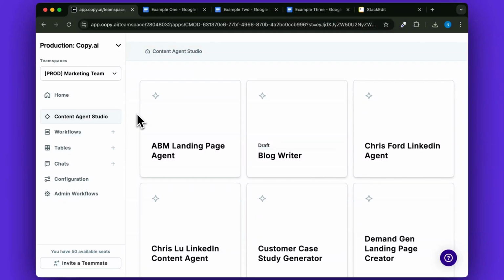Welcome to the Content Agent Studio dashboard. Today, we're going to build an FAQ AI writing agent.